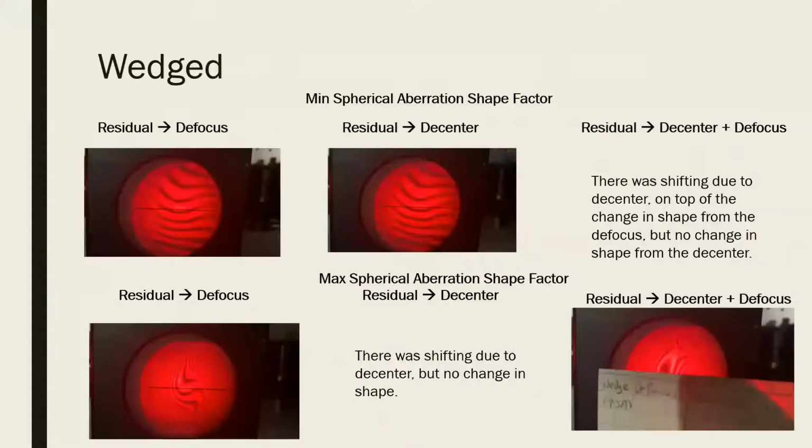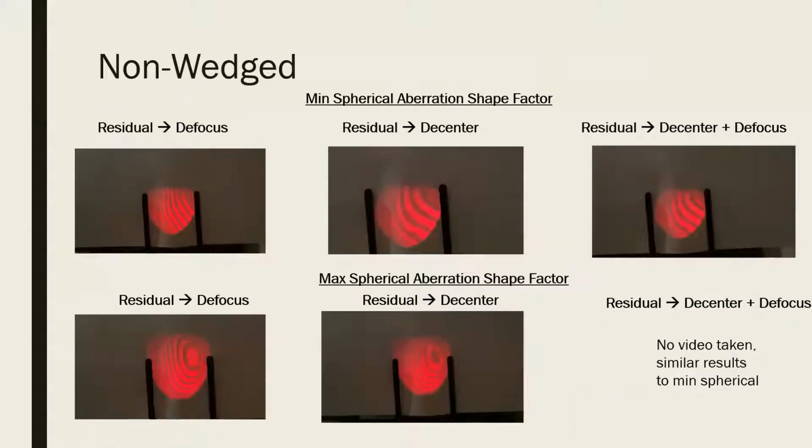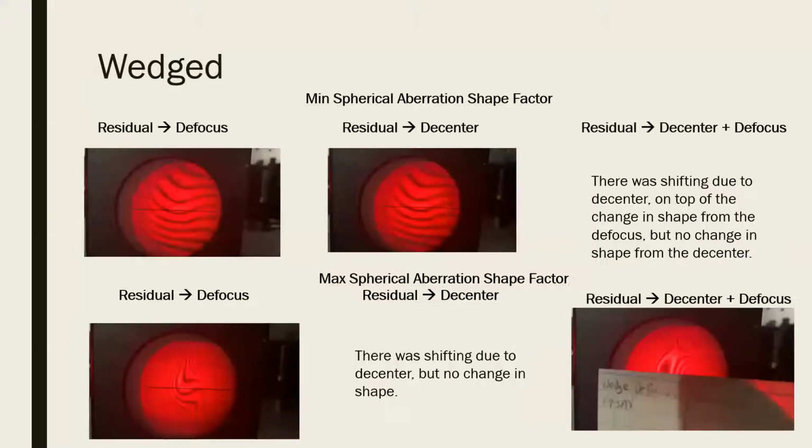First of all, we have the non-wedged data points. Looking at these points going from residual to defocus, we can see that there's actually going to be some change in those points, in the shapes. When we look at the residual to decenter, there's really just shifting along. It's not actually changing the shape. For decenter and defocus, there's going to be a combination. So there's going to be the change in shape from the defocus and then the shifting from the decenter.